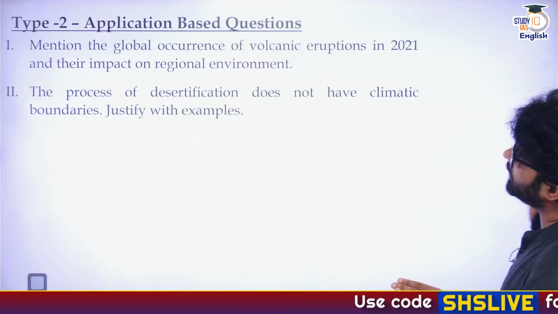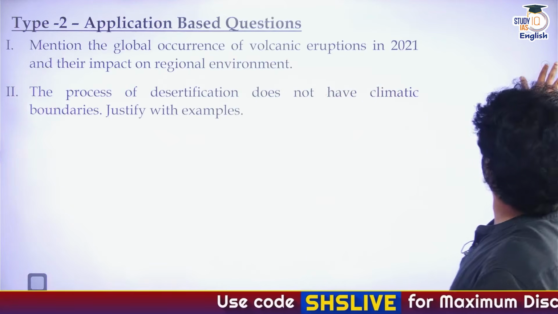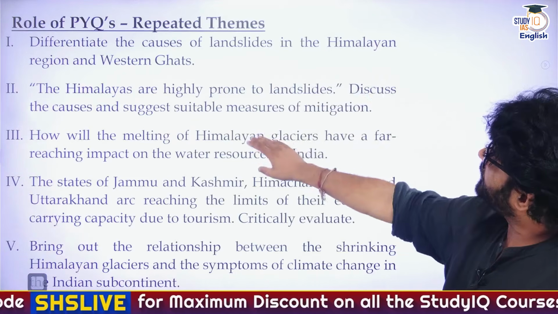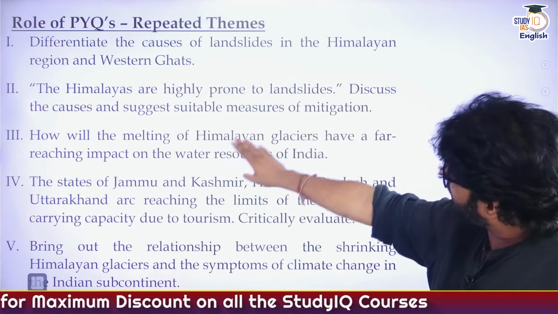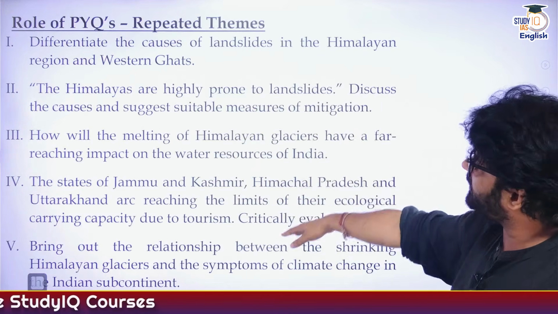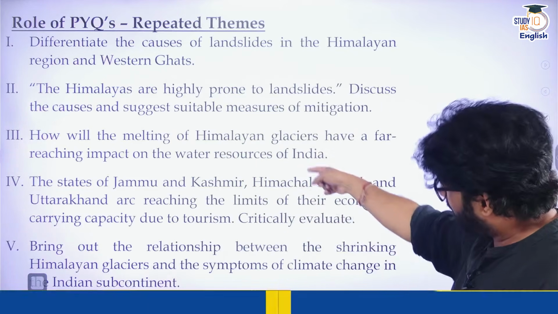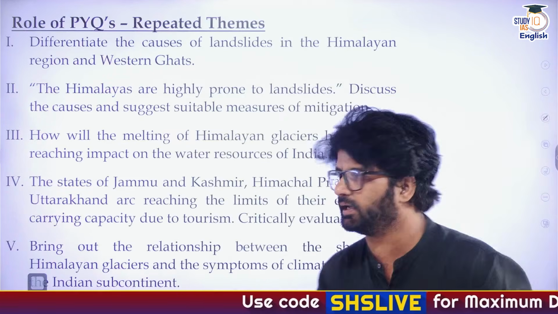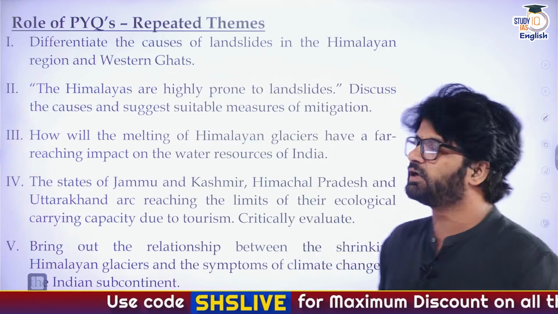The Himalayan region is a common theme, and UPSC asks a lot of questions on the Himalayas. You can see here, this is the repeated theme I'm talking about. Differentiate the causes of landslide in the Himalayan region. Himalayas are highly prone to landslide. How will the melting of Himalayan glaciers have a far-reaching impact? The states of Jammu and Kashmir and Himachal, again Himalayan region, have reached the limits of their ecological carrying capacity.